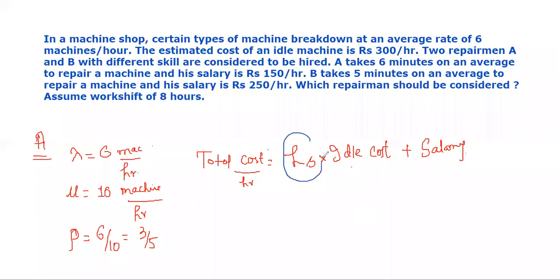We have to see the length of the system, how many machines are there in the system. Okay, we won't consider only the machines in the queue because the machine which is getting service is also bekar, wo bhi bekar hi hai. ठीक है. That's why here we will consider the length of the system. I hope this discussion is clear why I considered the length of the system here, because all the machines in the system are idle, but in the previous case all the trucks in the queue are idle.